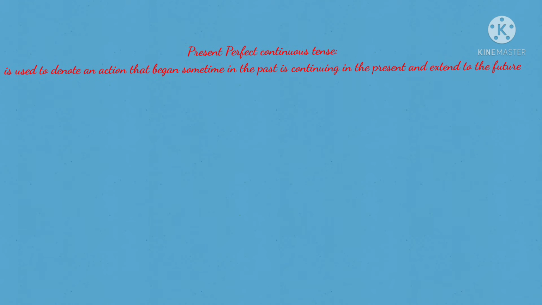Then next, the last one, present perfect continuous tense. Present perfect continuous tense is used to denote an action that began sometime in the past, is continuing in the present, and may extend to the future. For example, the boys have been playing since morning.